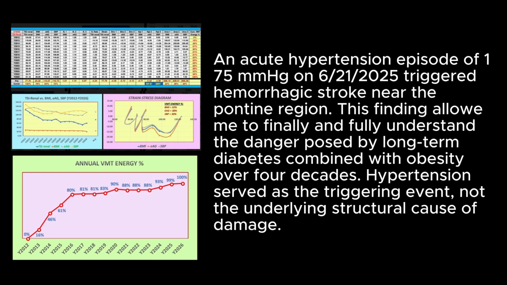An acute hypertension episode of 175 mmHg on June 21, 2025 triggered a hemorrhagic stroke near the pontine region. This finding allowed me to finally and fully understand the danger posed by long-term diabetes. Combined with obesity over decades, hypertension served as the triggering event, not the underlying structural cause of damage. This is part 1.